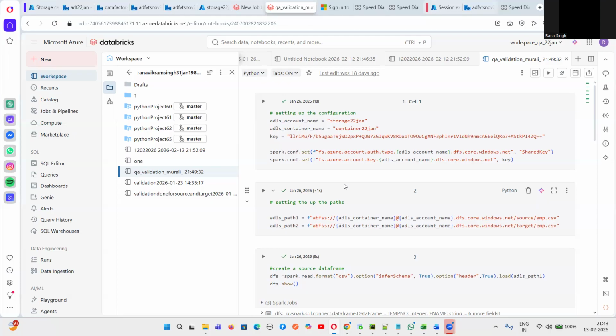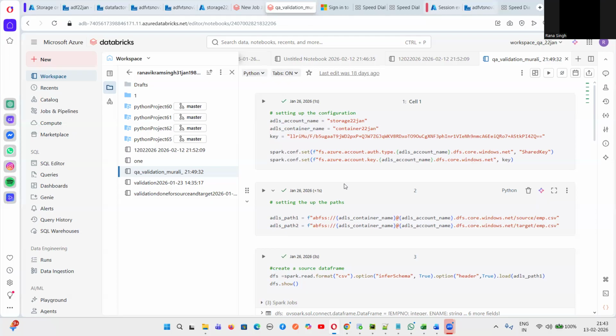If in case he asks, have you done any development in your life, then you can tell, yes, I've done development. I've developed one end-to-end, source to target. I have created a source. I've created a data set. I've created linked services for the source. And my source was, guys, a file which was kept in Azure Blob Gen 2. And I have created a sink, which is the target, where I have created the data set and linked services. Then after creating the target data set and linked services, I have created a trigger.